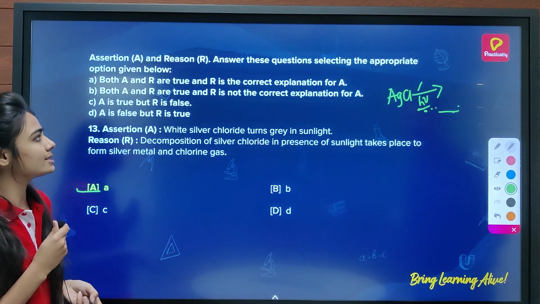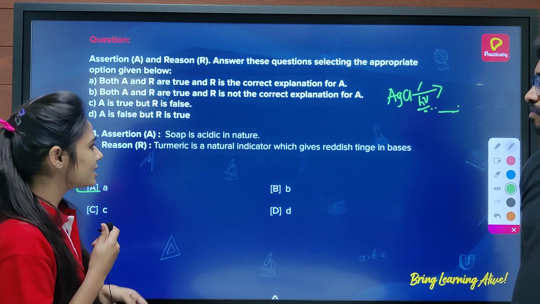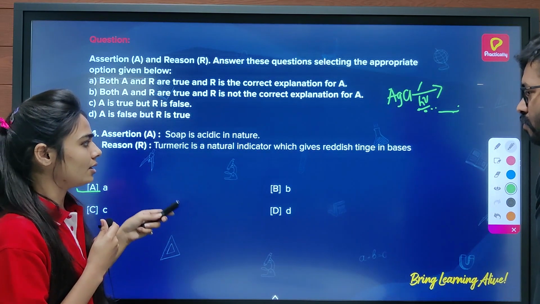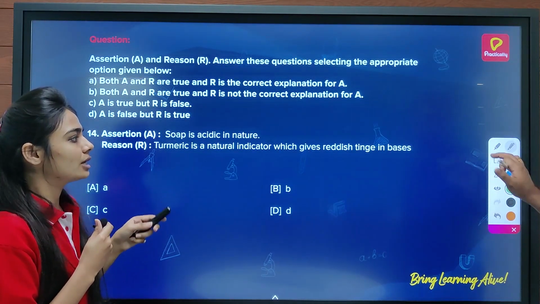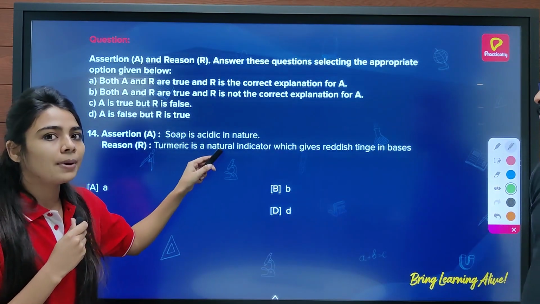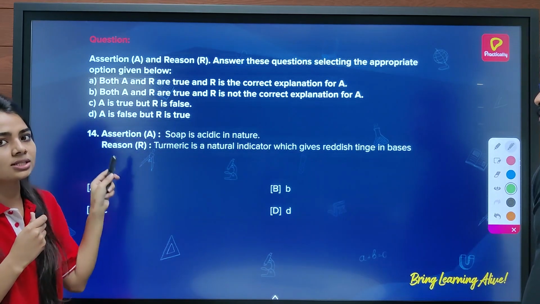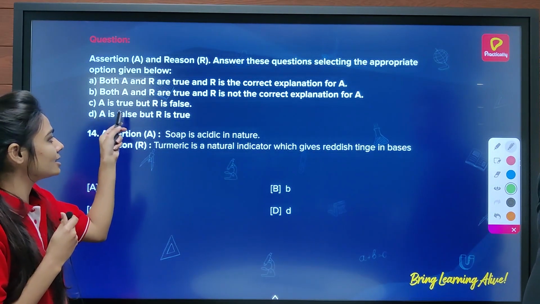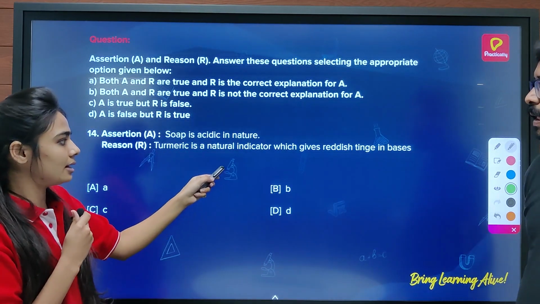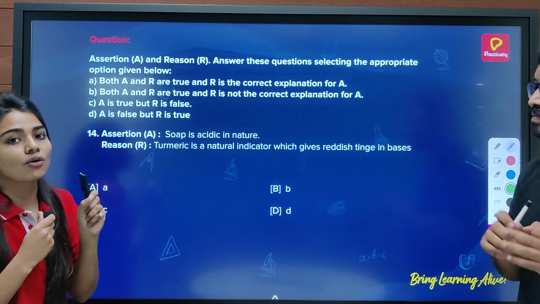So moving towards the next question, and the next question says soap is acidic in nature, and the reason is turmeric is a natural indicator which gives a reddish tinge in bases. So I know that soap is basic in nature, so A is false. So here A is false, but R is true because turmeric is a natural indicator which gives red spots in the presence of a base.